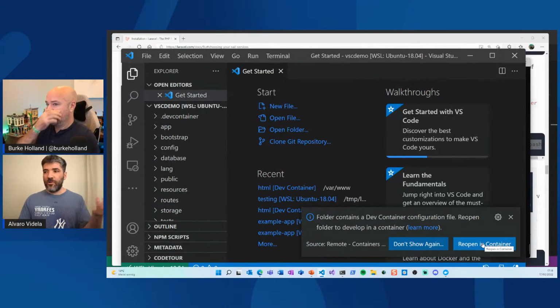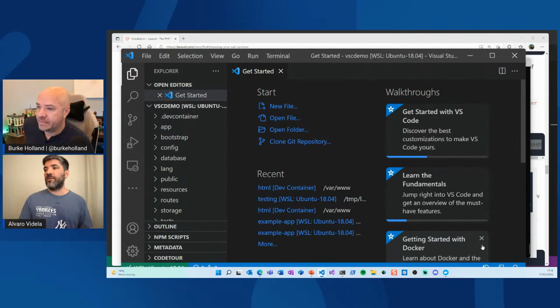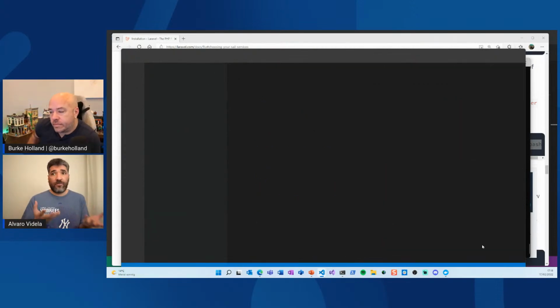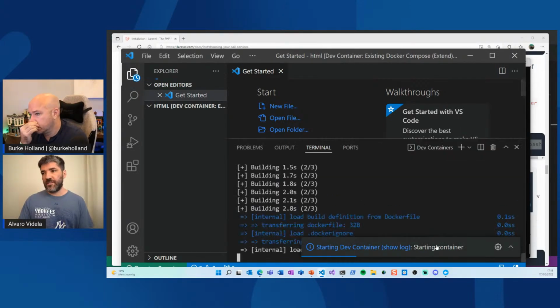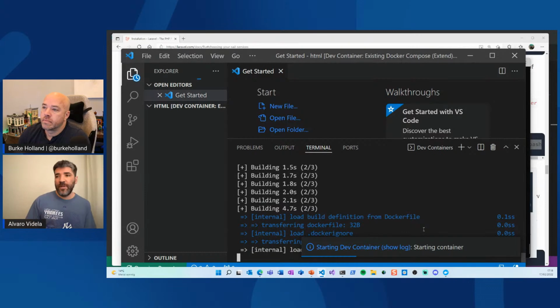VS Code is asking me, do you want to open this folder in a container? Because it detected that there is actually a dev container in that folder. And here it says starting dev container, show log. Let's just see what's going on. It's building the container, loading the definitions, and so on. Once this is done, I will explain what's happening in the background.